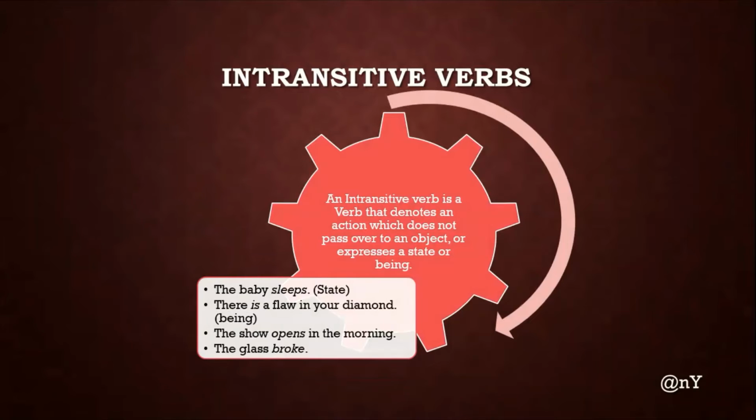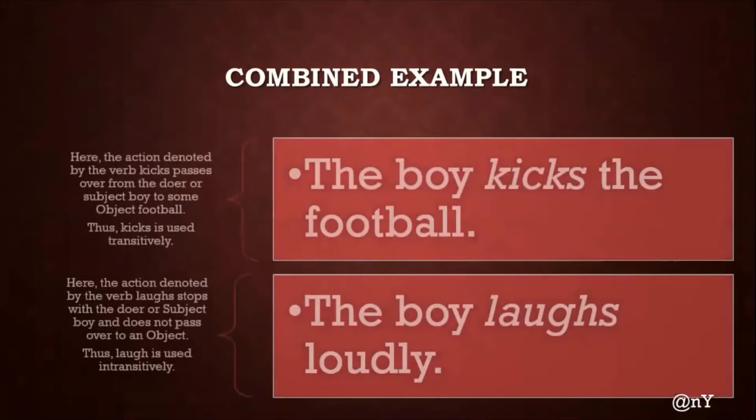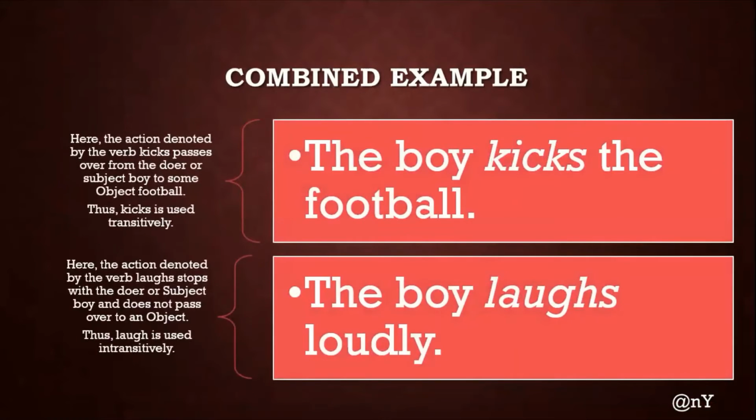For example, the baby sleeps. Here, sleep is an intransitive verb which modifies a state. Similarly, there is a flaw in your diamond. This basically expresses a being, and the show opens in the morning. And similarly, we have the glass broke. In all these examples, sleeps, is, opens, broke, all these are intransitive verbs which do not pass over to an object. Now we have a combined example in which we have the explanation of both these verbs.